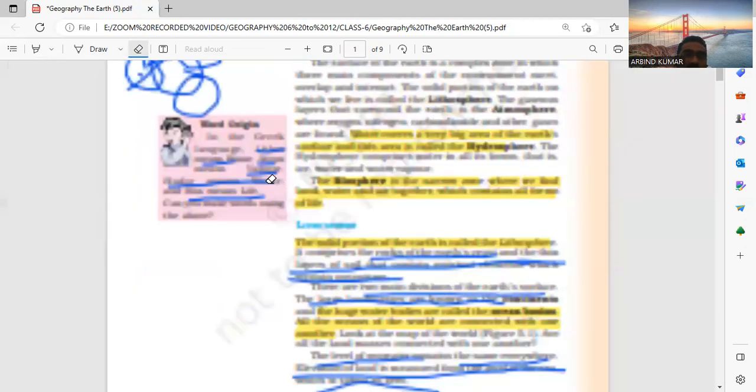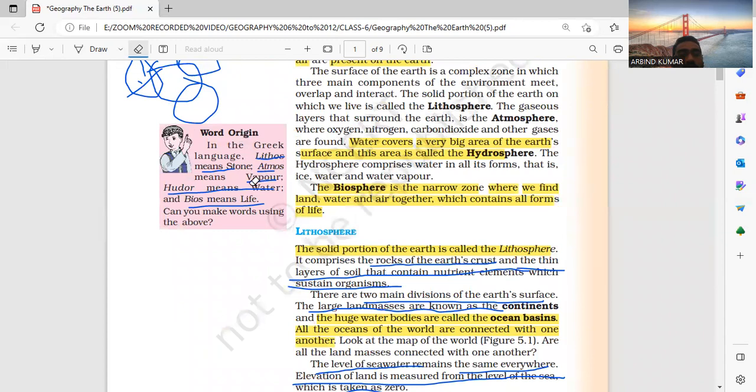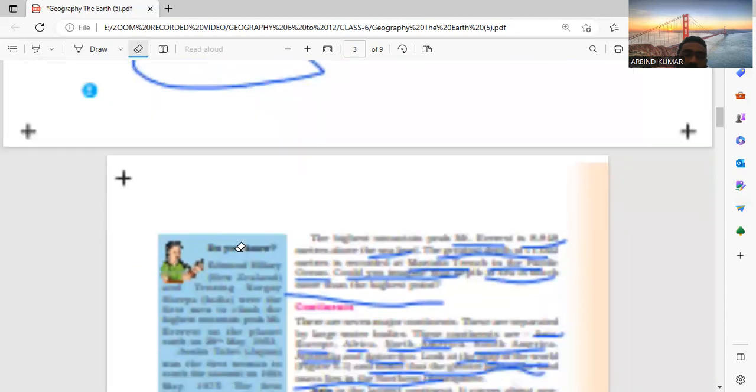Litho means stone, atmo means vapor, hydro means water, and bio means life. ठीक है, तो ये थोड़ा सा स्टडी आप कर लें.